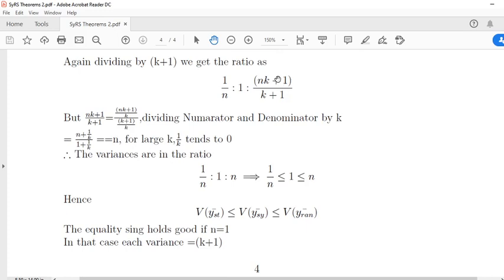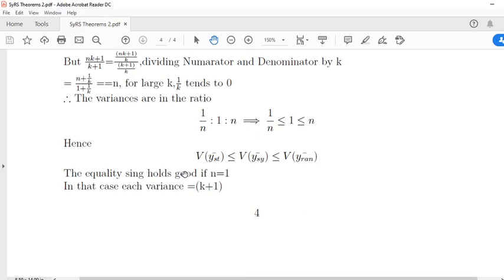Therefore, for this we can write n. The variances are in the ratio 1 by n is to 1 is to n. This is 1 by n, this is 1 by n, where n is the sample size. So the sample size is very less, and less than 1. This is also n. So this is a very lower term. This is 1 is greater than n.